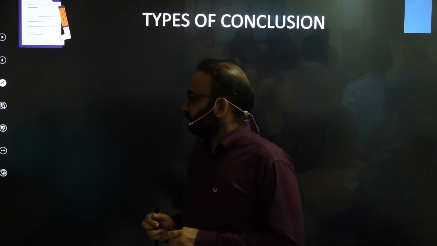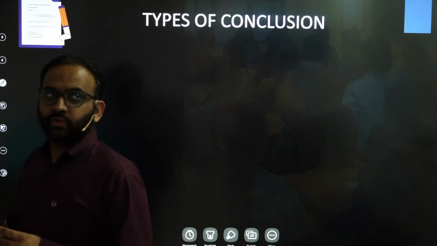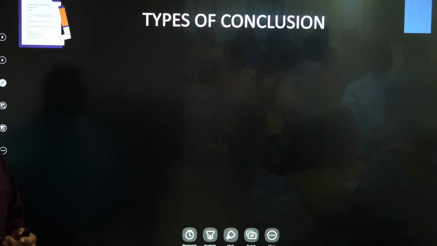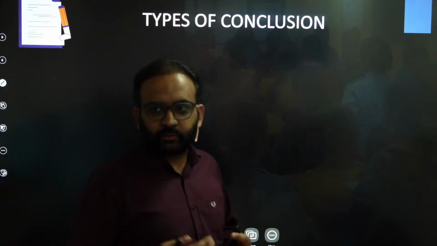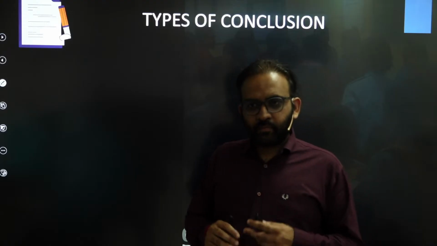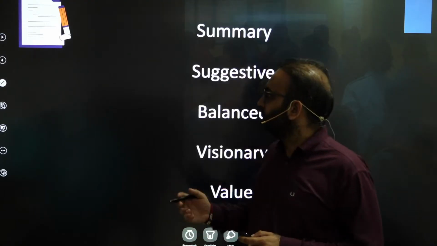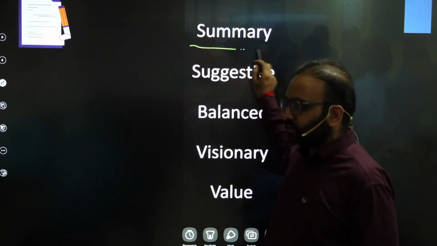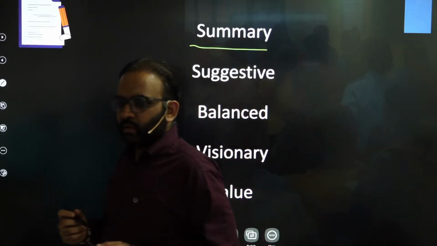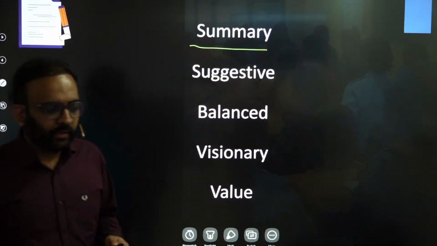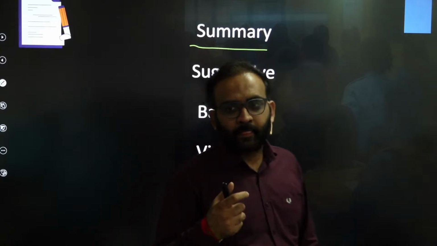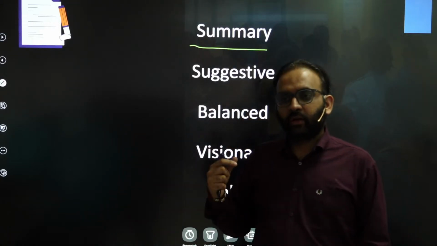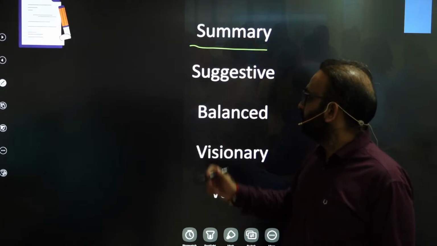So now coming to the types of conclusions. In the previous class also we discussed, and Indrajit sir also discussed in geography PYQ Mela, right? So let us repeat it again. One is the summary conclusion, where you are summarizing the whole body content in the conclusion.